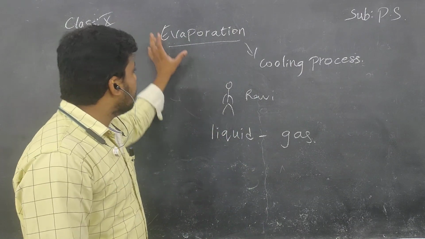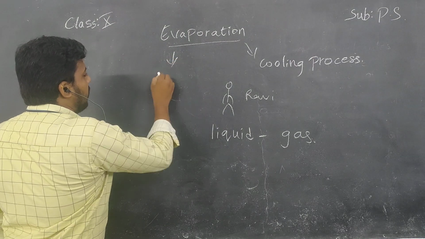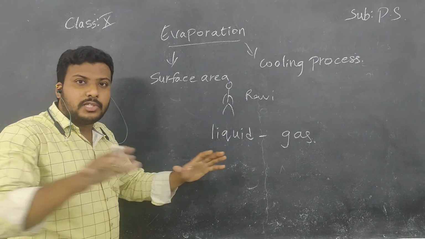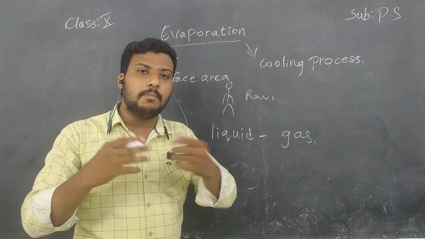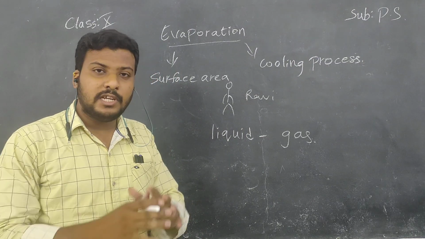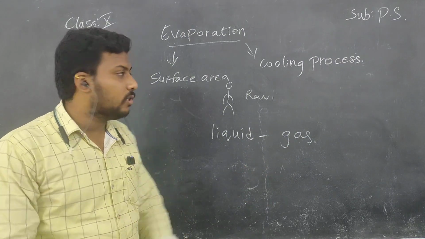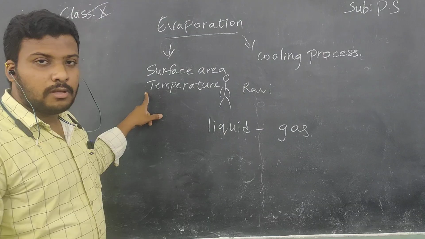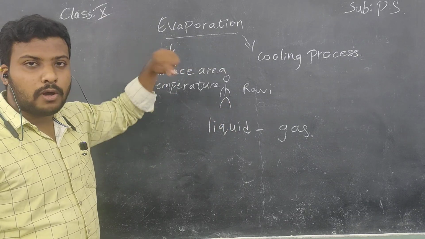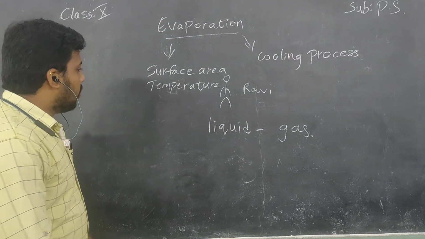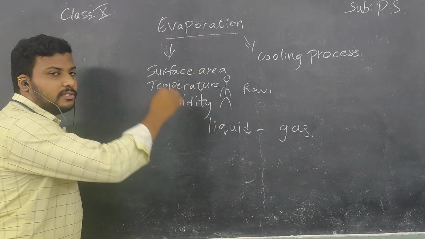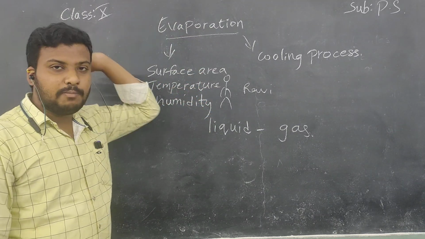One more thing, children. Evaporation depends on surface area. Surface area means if there is a large surface area, the evaporation rate is very high. If there is a small surface area, the evaporation takes a long time. If there is more surface area, it takes less time. And temperature, yeah. So children, at any temperature, the evaporation process may go on. There is no fixed temperature. And the humidity. These are all the factors, children. On these factors, the evaporation depends.